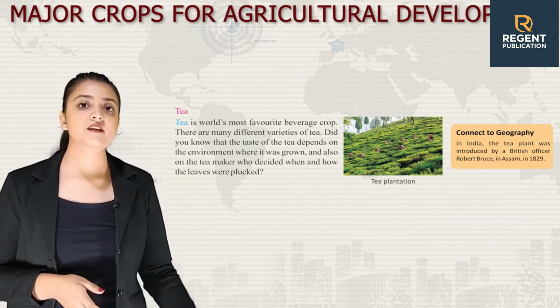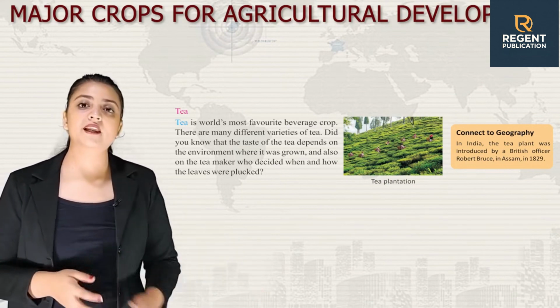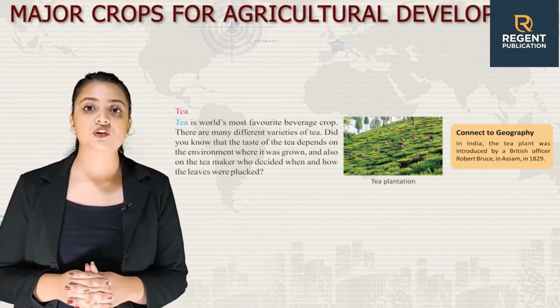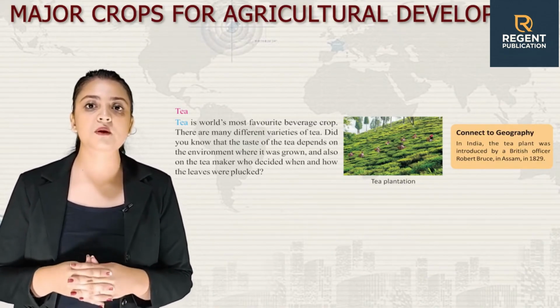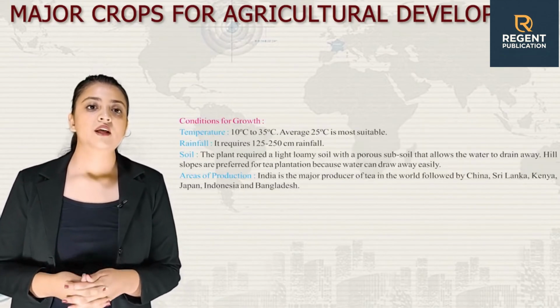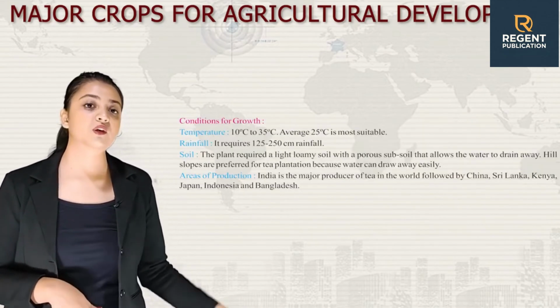Now, here is an image of a tea plantation and let's connect to geography. In India, the tea plant was introduced by a British officer, Robert Bruce, in Assam in 1829. Now, let's talk about conditions for the growth of tea.